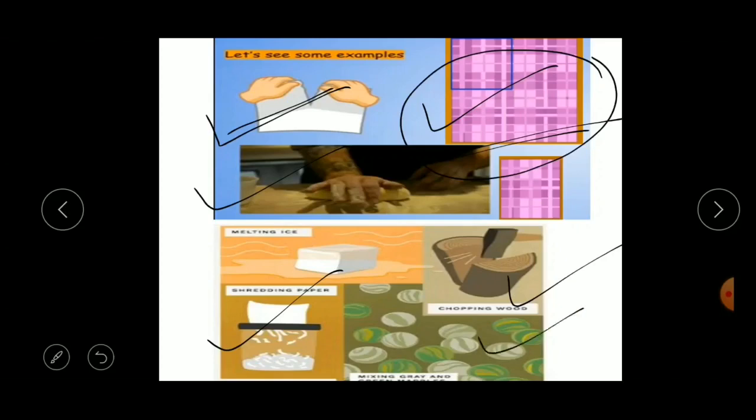Next one is the mixing of gray and green marbles. If you mix the green and the gray marbles, you will not get any new substance. You will not get any other ball, right? You will not get any ball or skipping rope and all. You will get the marbles only. So this is the physical change. Understood, children? What are the physical changes?